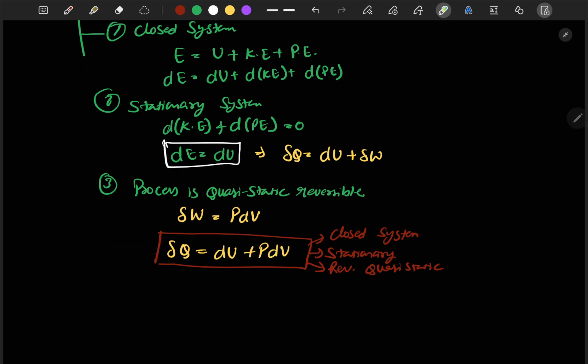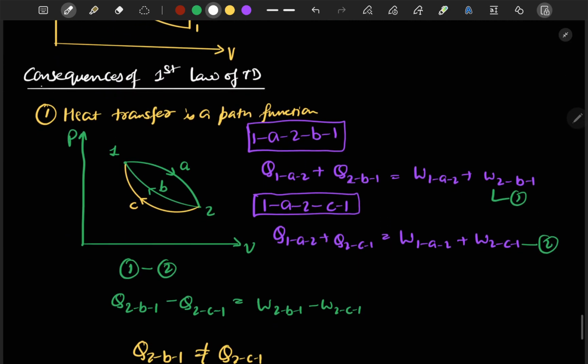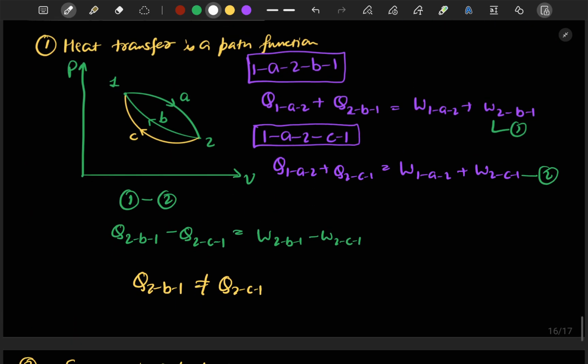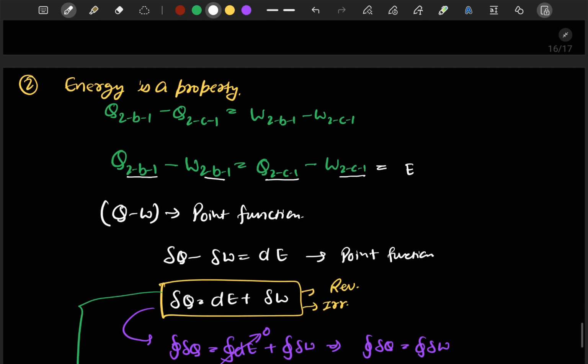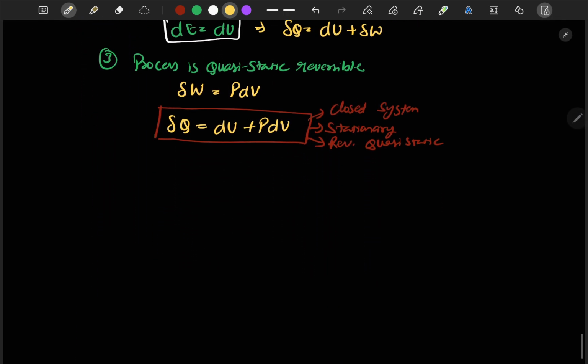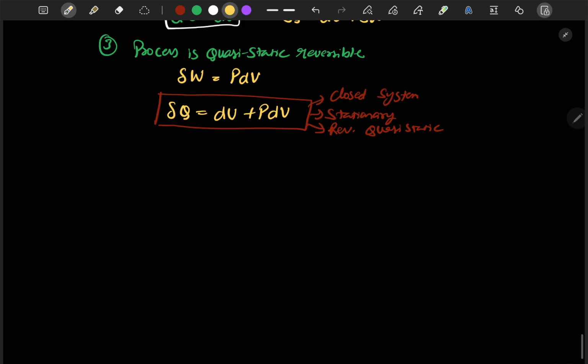Okay, now we will move to the next point. We are still talking about the consequences of the first law of thermodynamics. So first we have discussed heat transfer is a path function. Second point we have discussed is energy is a property. And moving to the third point, our third point is energy of an isolated system remains constant.